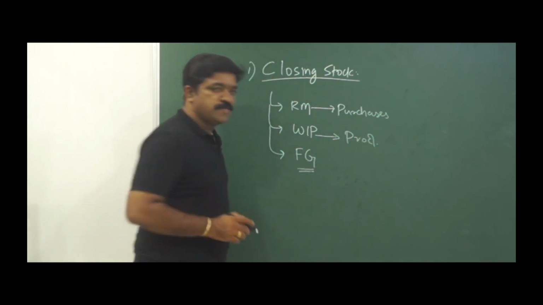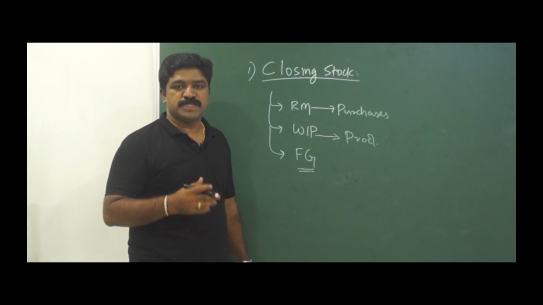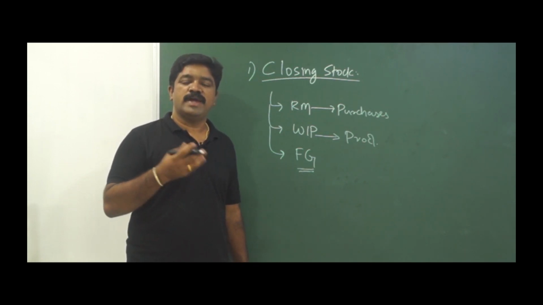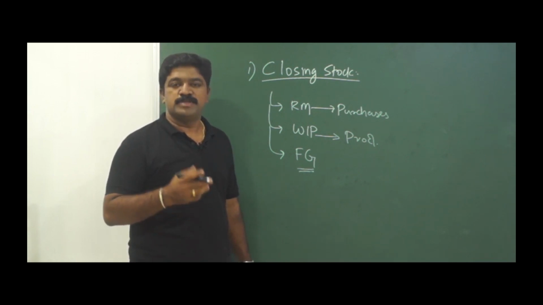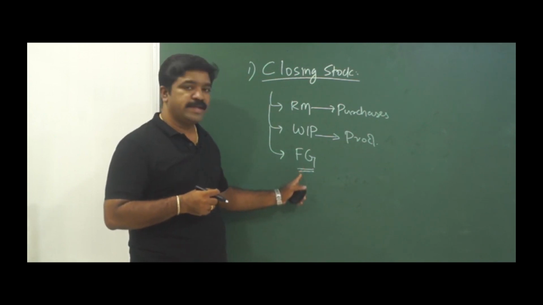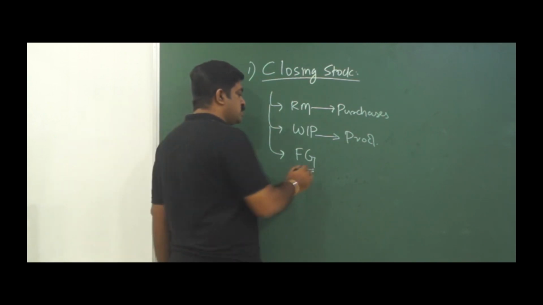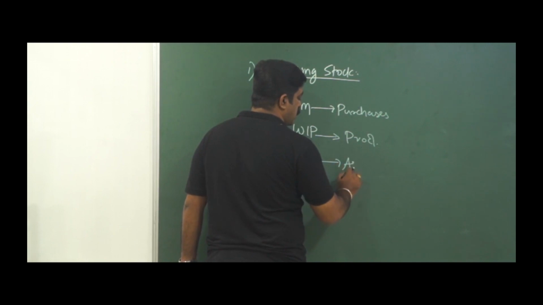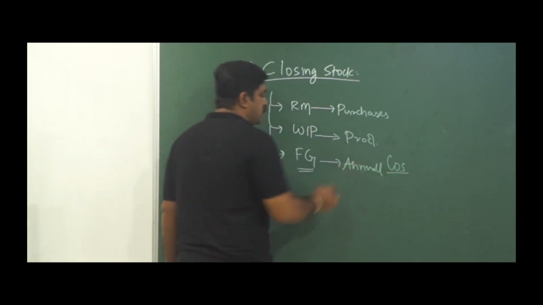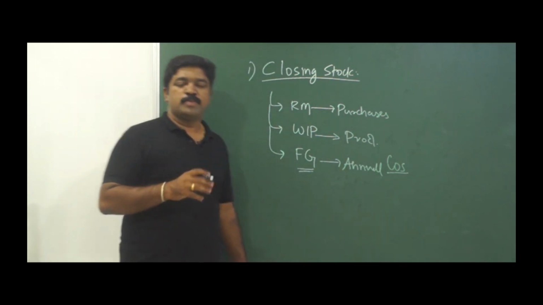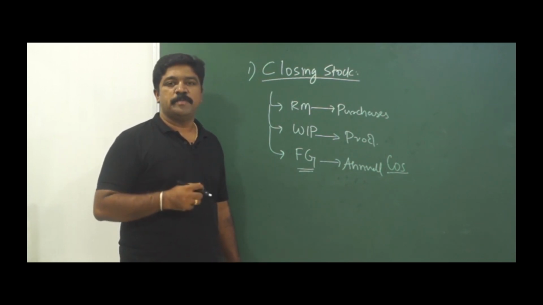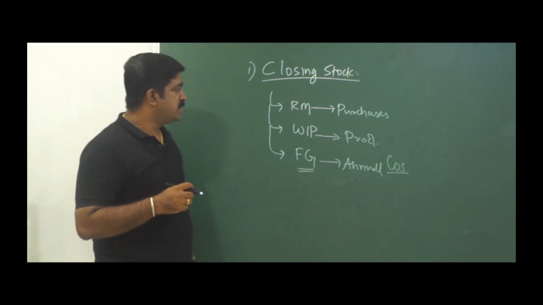Then finished goods, you are saying your total cost of sales for 1 year is so much, but of that some goods have not yet been sold. It means they should not form part of your annual cost of sales, because they are still lying unsold. So this is linked with your annual cost of sales, right? But at your beginner level, what you have to understand about closing stock, I mean what kind of impact it will have in final accounts, let's see.